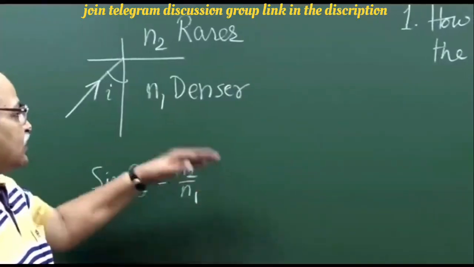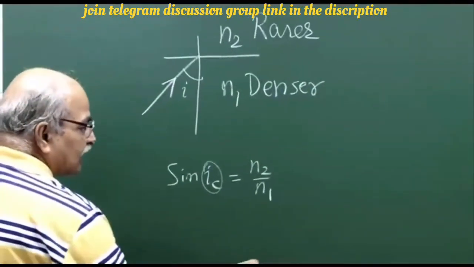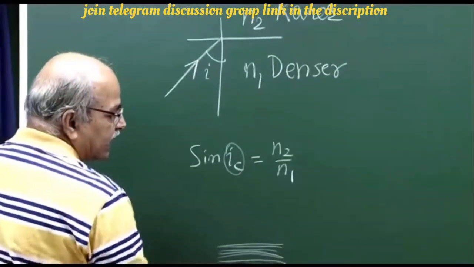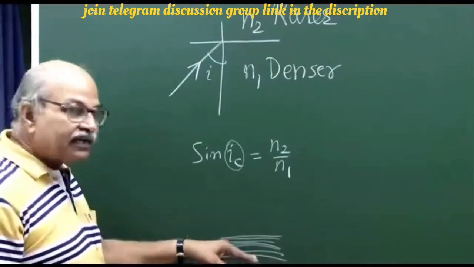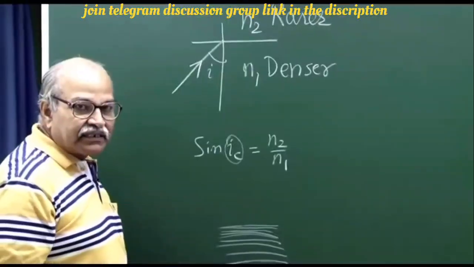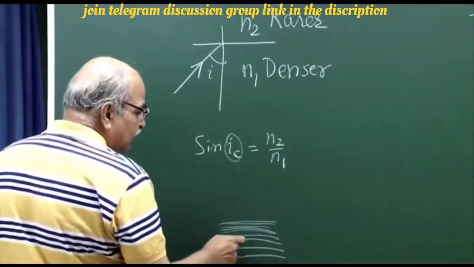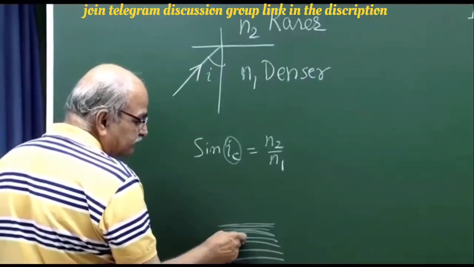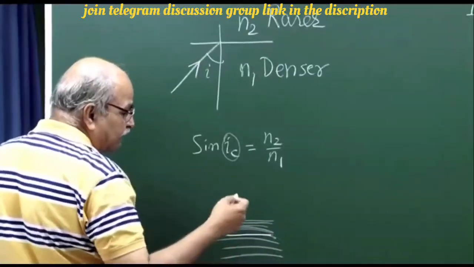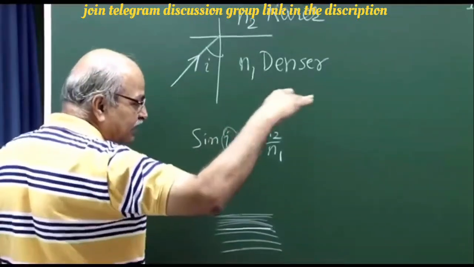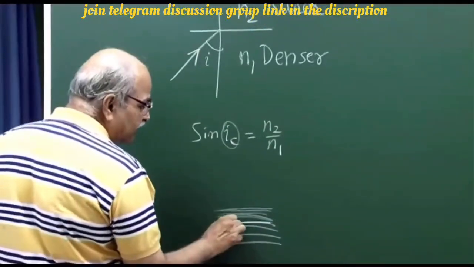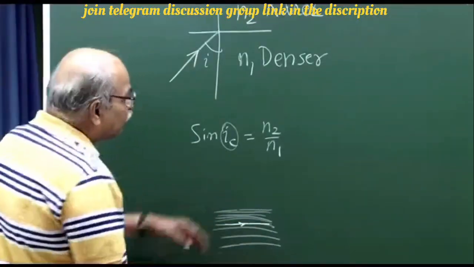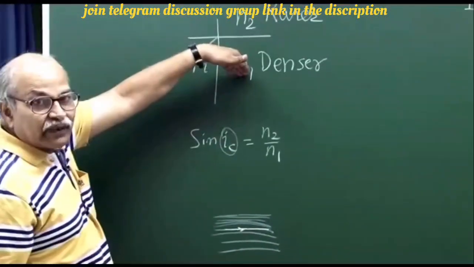Because in our case the layers are horizontal, each layer has a refractive index, different layers have different refractive indices, but when light falls, let us say here, and I am more interested in the part where it is becoming horizontal, if light falls on this particular thing, what is that N2 and what is that N1?